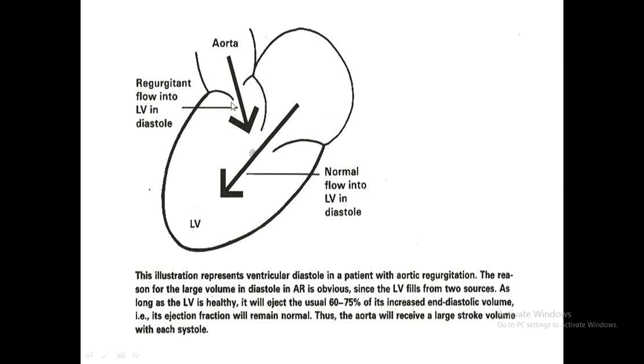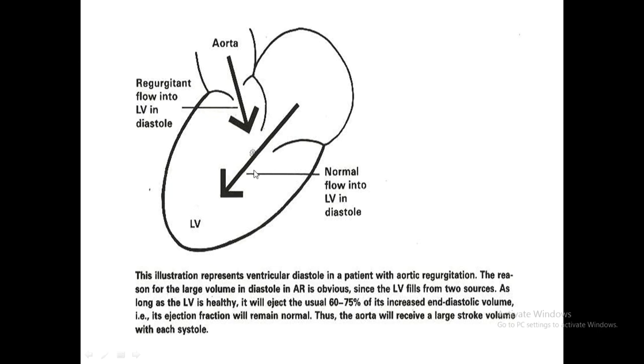I will explain you in the picture here. See, this is the left ventricle. In case of AR, the blood is ejected out, and some of the blood comes back. While coming back, this is the anterior mitral leaflet. So it will be falling on this and closing this valve like this. So this becomes like a mitral stenosis. So you'll get a murmur here. That murmur is called the Austin Flint murmur.